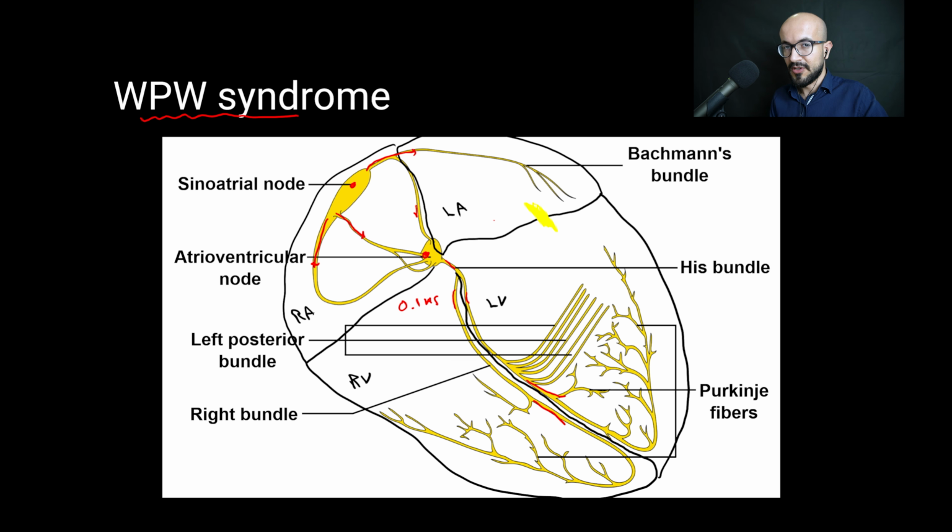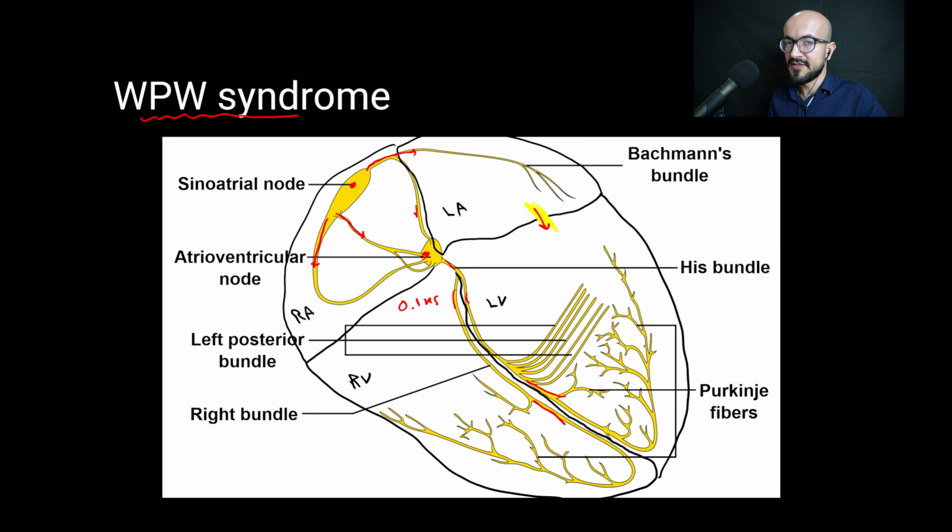Now in Wolff-Parkinson-White syndrome, we have a bundle tract called the bundle of Kent that is connecting the atria to the ventricles, and this allows the impulse to travel through very fast. This means that it doesn't slow down the impulse like the AV node does. It allows it to flow as rapidly as the other bundle tracts available. And this is the problem with the Wolff-Parkinson-White syndrome.